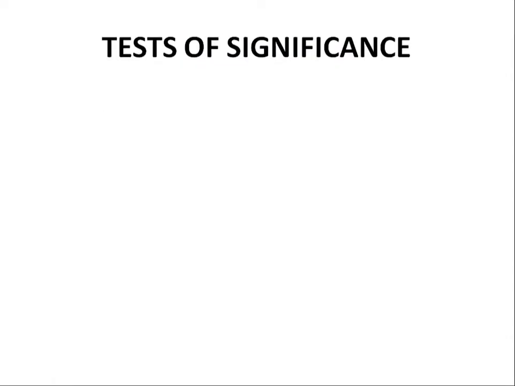The other most important thing is test of significance. Whenever we are doing any experimental data or study, we need to know whether it is significant or not. In your future, all of you or most of you would be doing your post graduation. In your post graduation, you need to do either your thesis work or your paper presentation. Whenever you are collecting data, you need to see whether it is correlating.